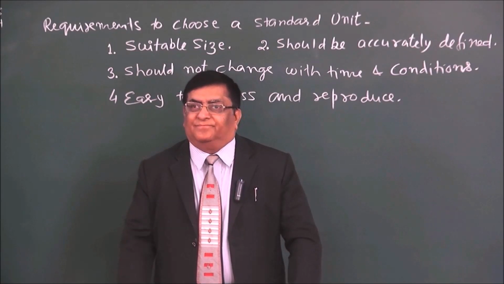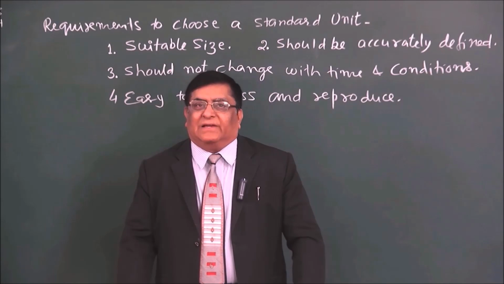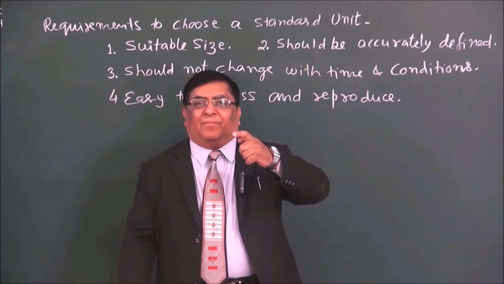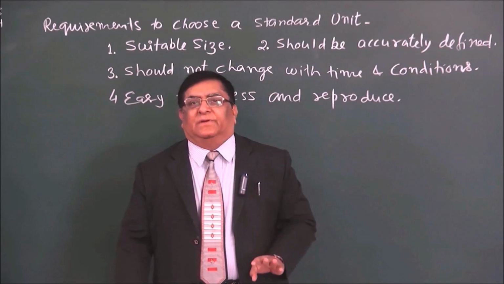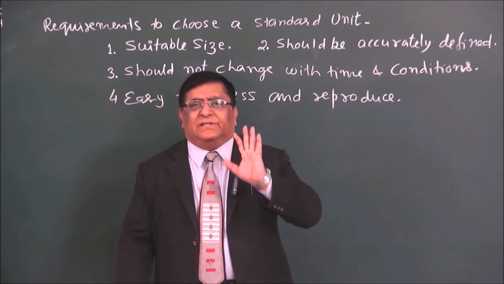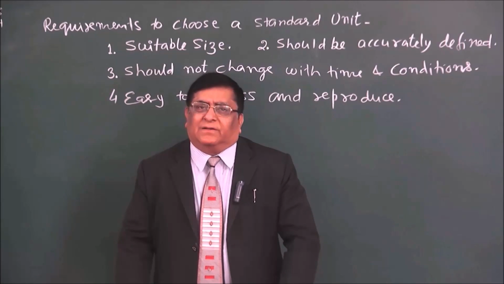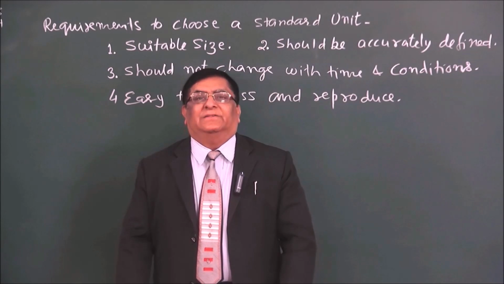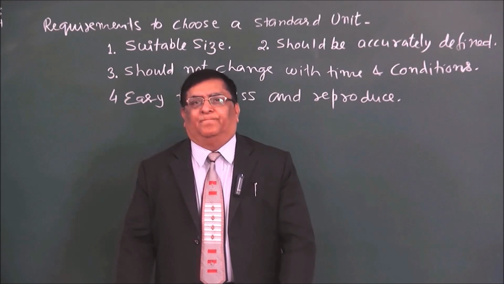Like time: sunrise today and sunrise tomorrow have a time gap of 24 hours. Yes, there may be a change of a few seconds, but very approximately it gives us 24 hours, and this is easily reproducible.